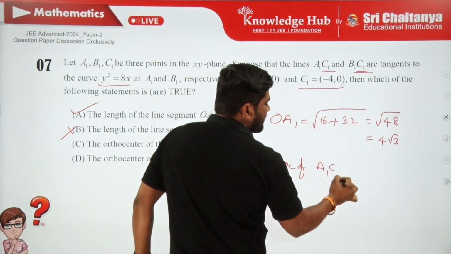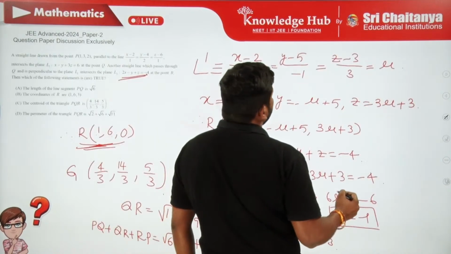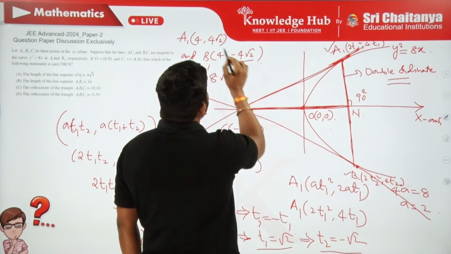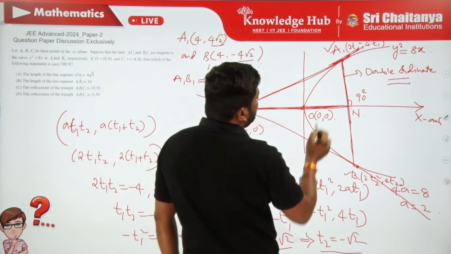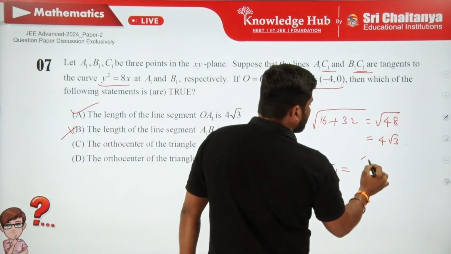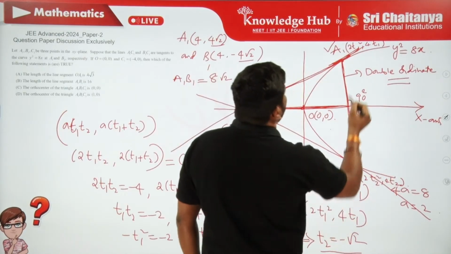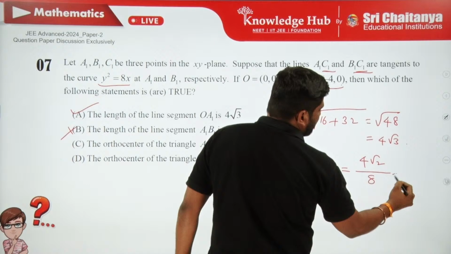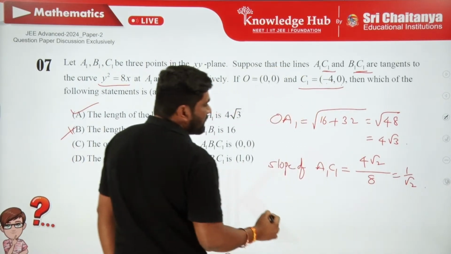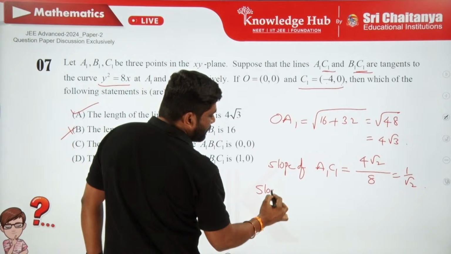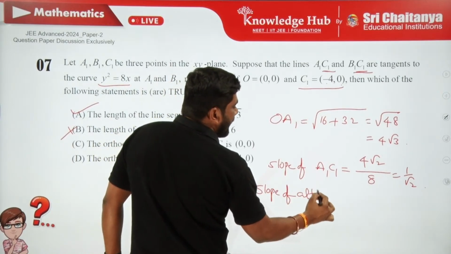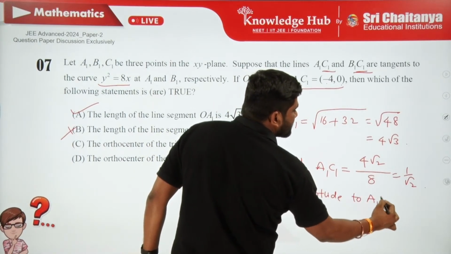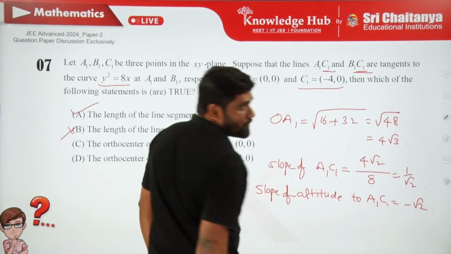It is 4 root 2 minus minus 4 root 2, which is 8 root 2, over 4 minus 0, which is 4, hmm, so the slope is 1 by root 2. Then the slope of the altitude to A1 C1 is going to be minus root 2.